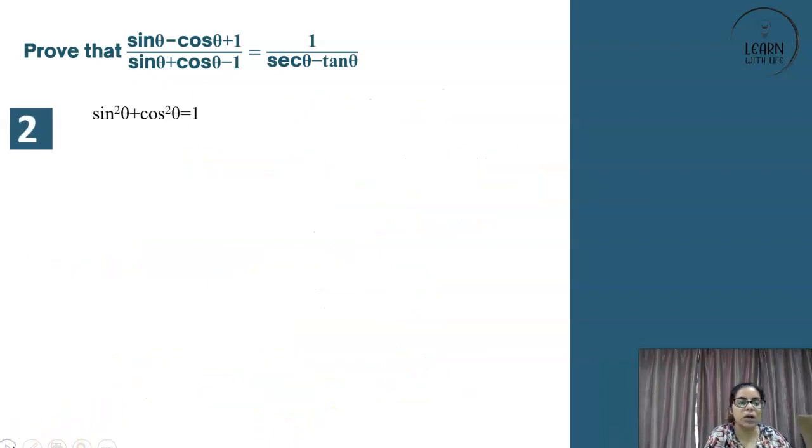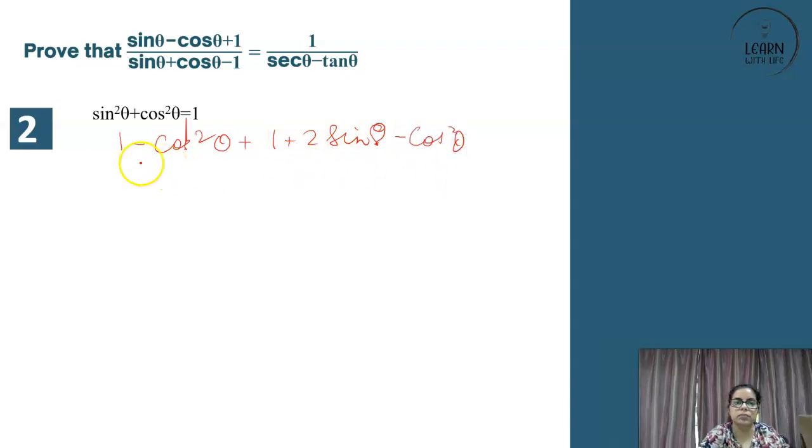Great. Now we already know sine square theta plus cos square theta is equal to 1. Do we all not know this? We all know this. So let's use this knowledge. Wherever we have sine square theta plus cos square theta, we can substitute with 1. So it will become 1 minus cos square theta plus 1 plus 2 sine theta. And in the denominator, what will you have? 1 plus 2 sine theta cos theta minus 1.